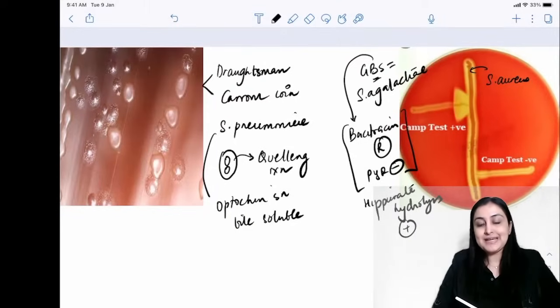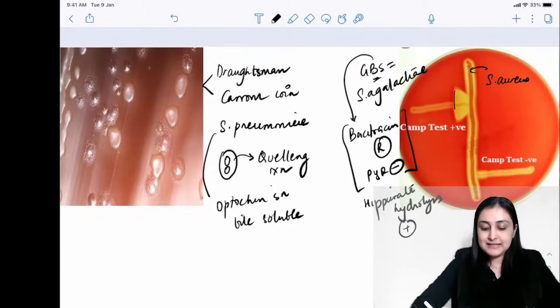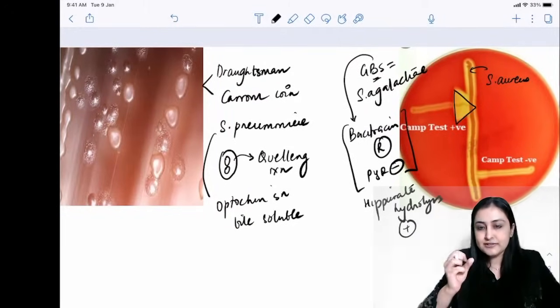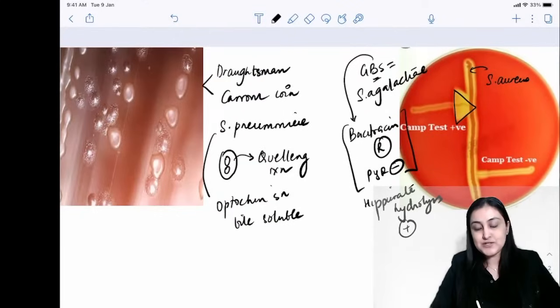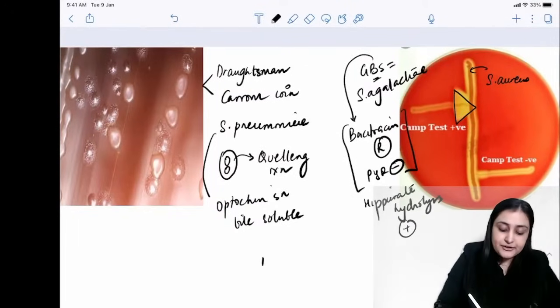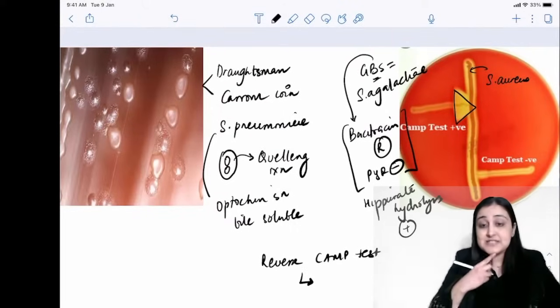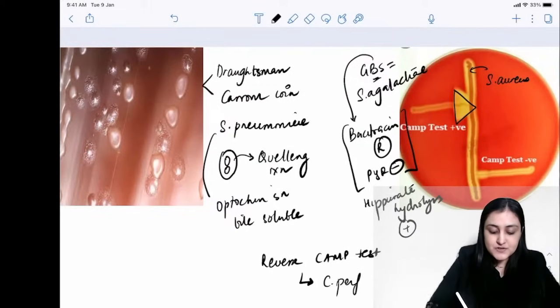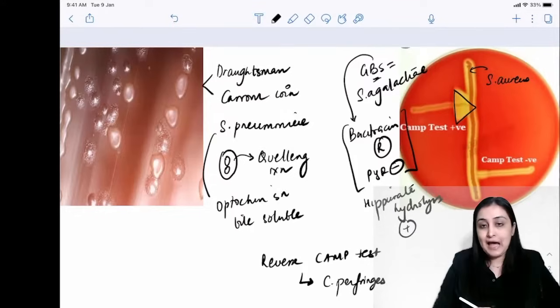So this is about the CAMP test being positive. Basically, these Group B strep have a CAMP factor which will enhance the hemolysis on the blood agar, and that is the CAMP test. Can somebody tell me where do we see the reverse CAMP test? Reverse CAMP test किस bacteria में मिलेगा? The reverse CAMP test is going to be seen in Clostridium. Remember, Clostridium perfringens is going to show you a reverse CAMP test.